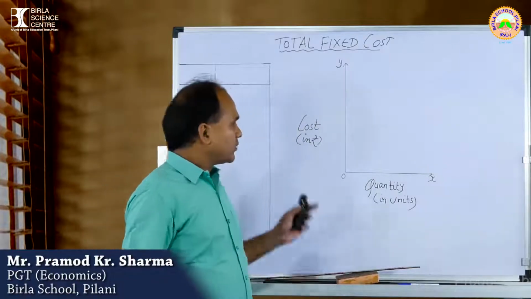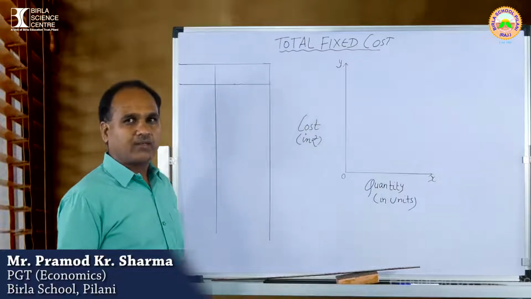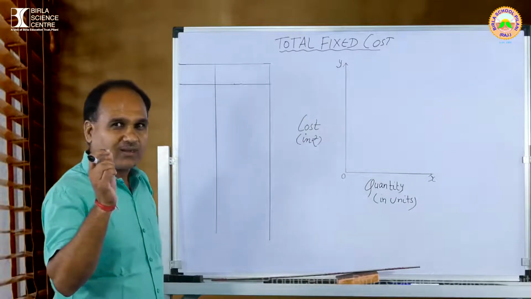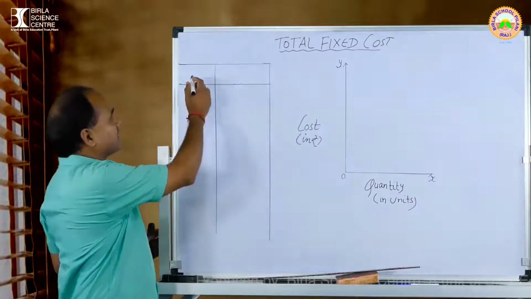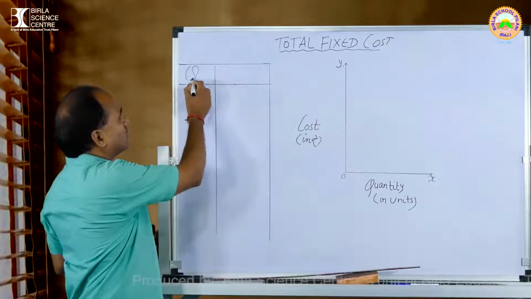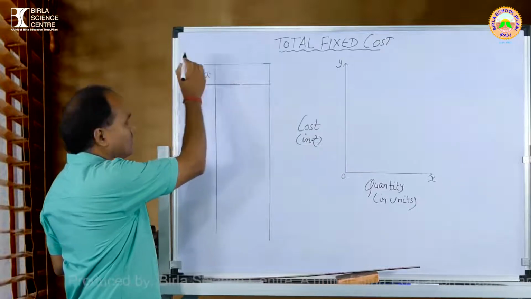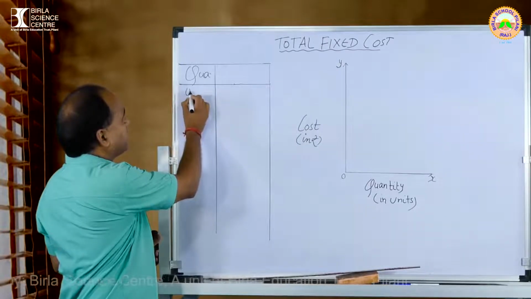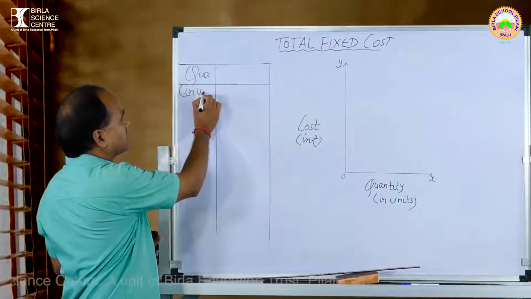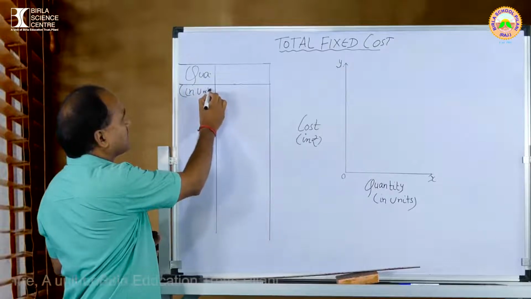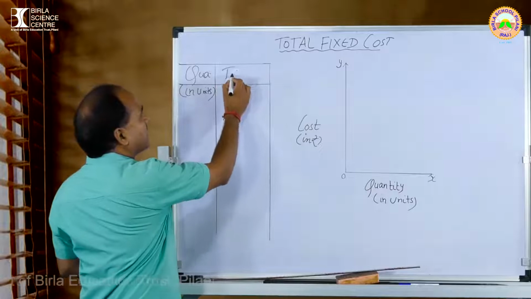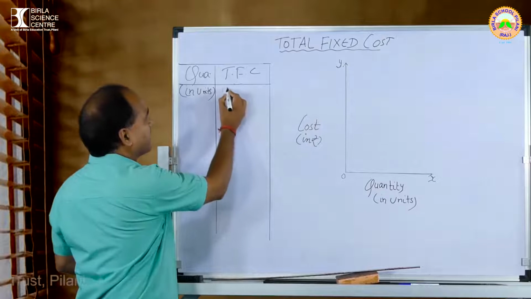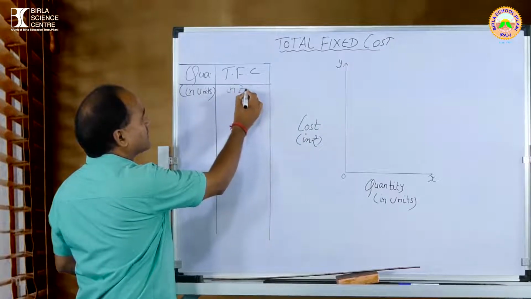Now come back all of you. I am going to draw a simple table called a schedule, and with the help of this table I am going to show you the diagram. In this, first I am going to take Q, that is quantity. Inside the bracket you write in units. And here you write TFC, that is total fixed cost. Again inside the bracket you write in rupees.